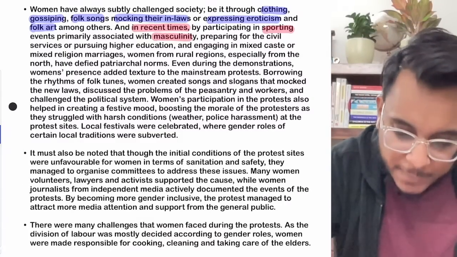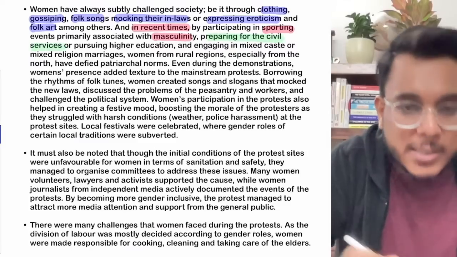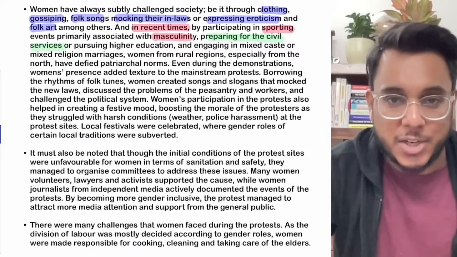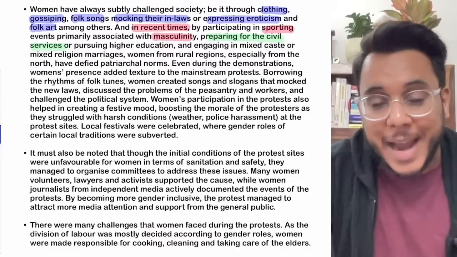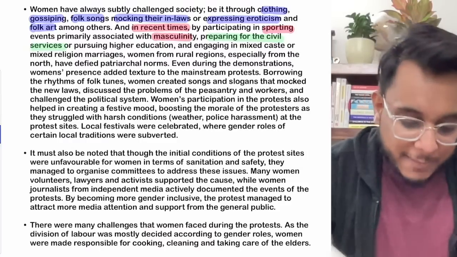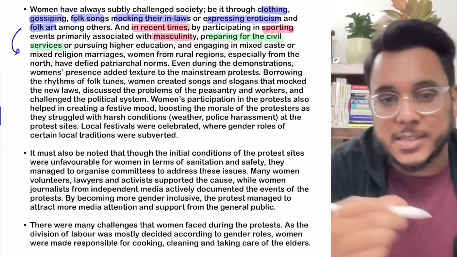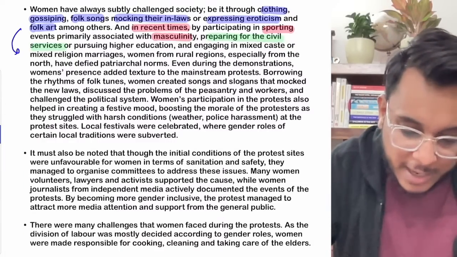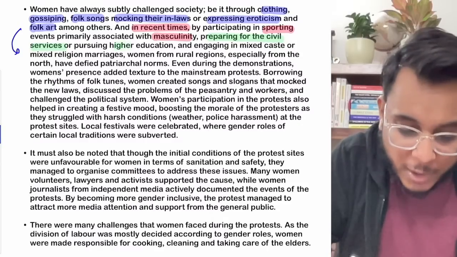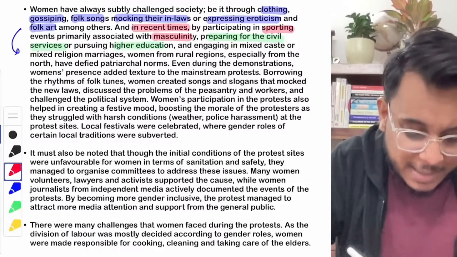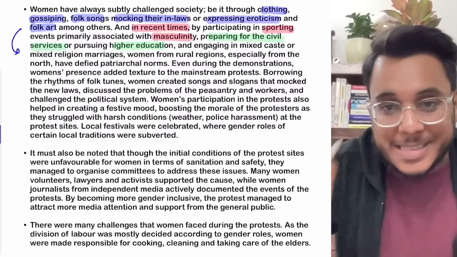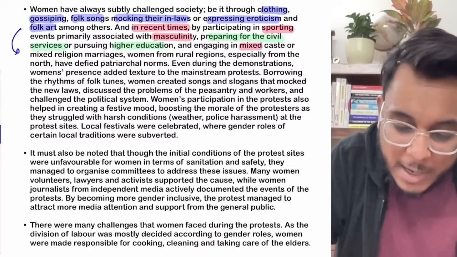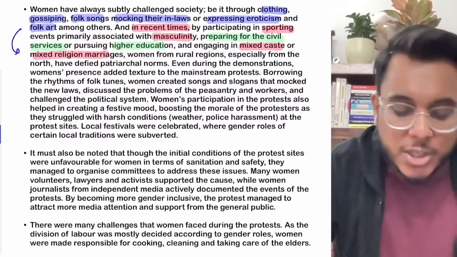Secondly, today you see women are preparing for the civil services examination. Okay, and we find that the top ranks are being taken by women, including this year's rank 1. Then women are also challenging traditional ideas. For example, they are going for higher education, and the traditional idea that education should be only for men is getting challenged. Women are also entering mixed caste marriages and mixed religion marriages.